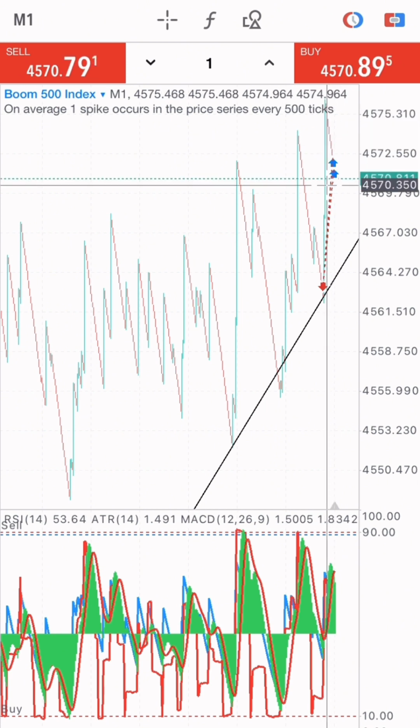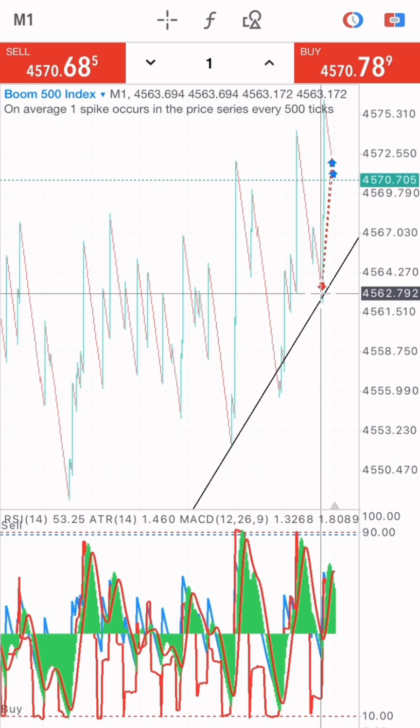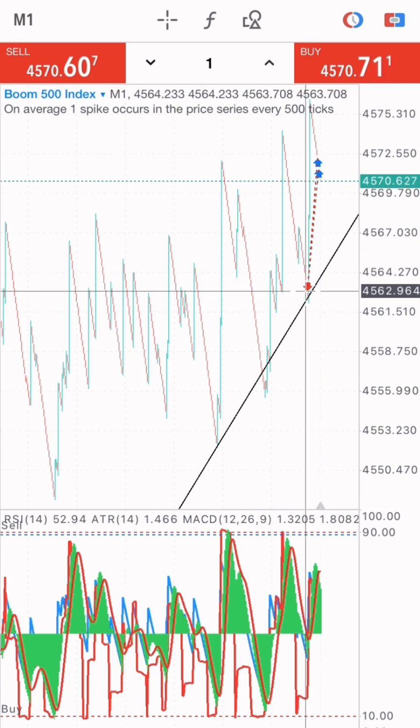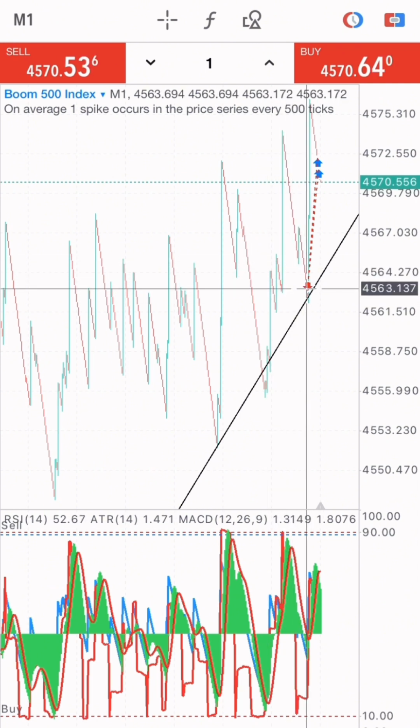Then I sold. So if you are in a trade, this is a lesson to you guys and a lesson for me as well, to always follow your strategy. Whatever strategy you are using, always follow your strategy and don't be greedy on the market, right? So my analysis here wasn't quite correct at this point, right? It wasn't quite correct because I entered into the market when the market had sold for a very long period of time.